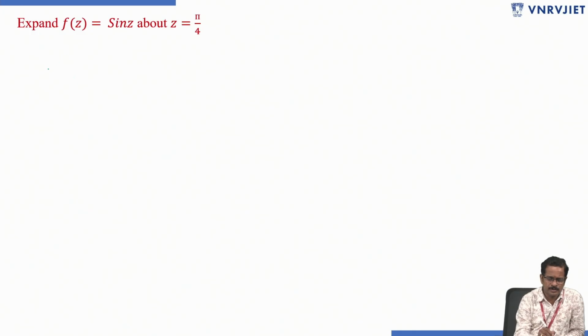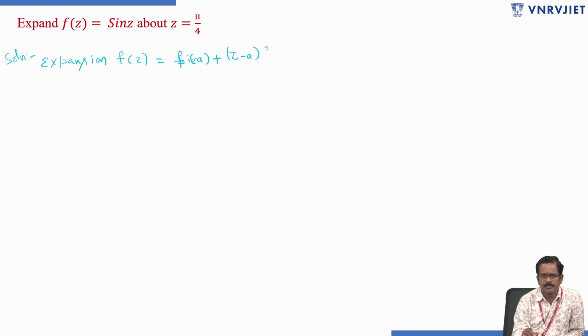See here, first write down the expansion of f of z. f of z is equal to f of a plus z minus a into f dash of a plus z minus a whole square by 2 factorial into f double dash of a and so on.